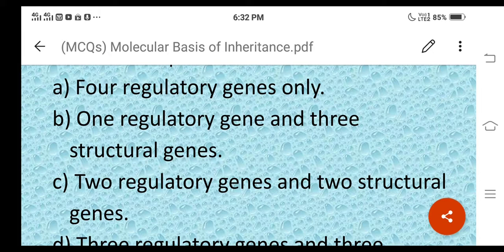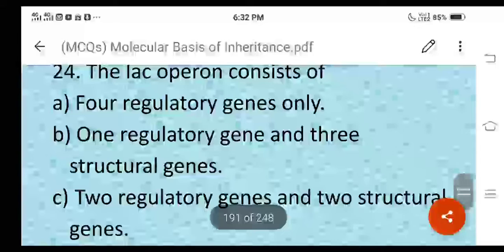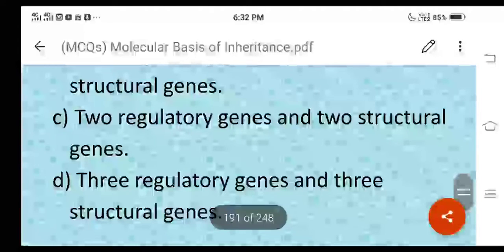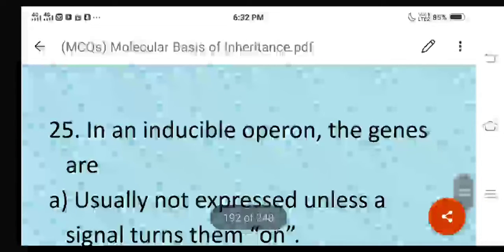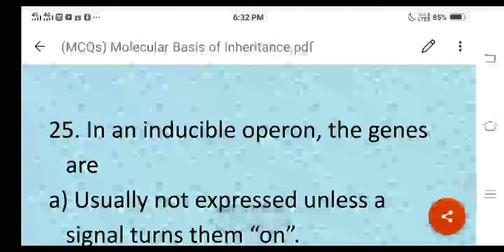One regulatory gene means what here? It is nothing but the I gene, and three structural genes means what here? They are nothing but the Z, Y, and A. So option B becomes the correct answer, right? For question number 24, option B is the correct answer. And let us move on to the next question, question number 25.